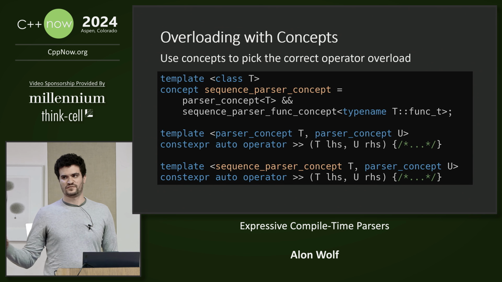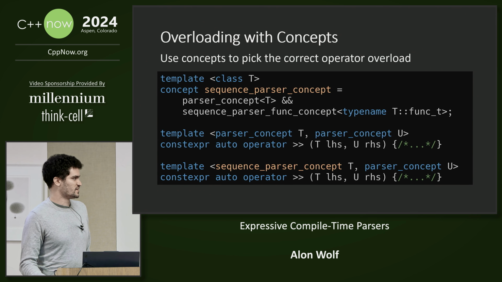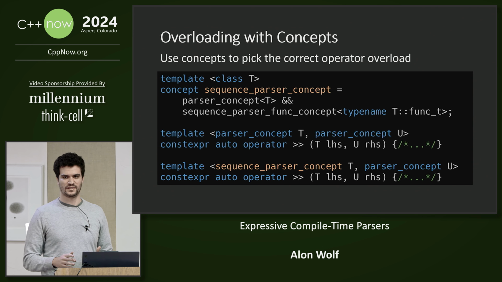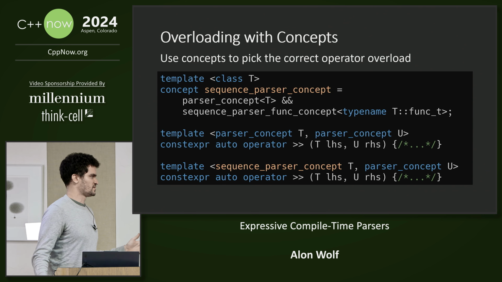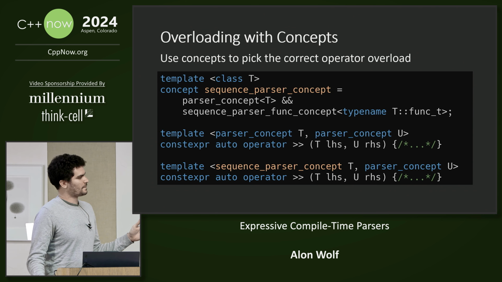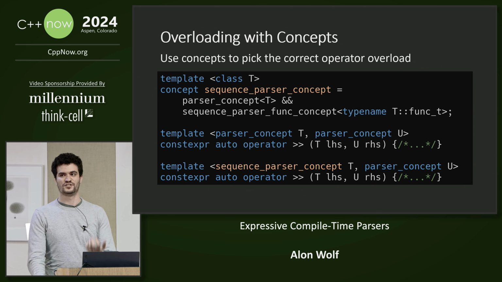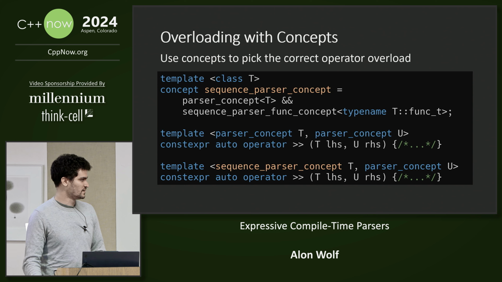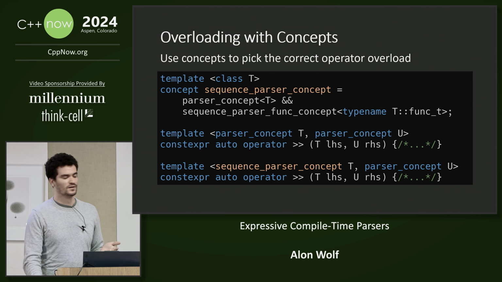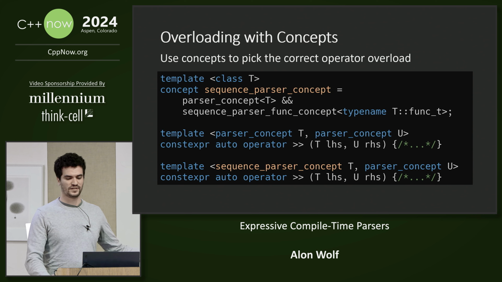We said that the bit shift right operator creates a sequence parser, but we want a different implementation depending on whether the user wants to create a new sequence from existing parsers or take a parser and append it to an existing sequence. We can do it with concepts. The sequence parser concept first checks if the type satisfies the parser concept, and then checks if it has the sequence parsing function. Because it takes the parser concept and adds another condition on top of it, it is more specialized, and therefore, when we call the bit shift right operator, it will reach the correct overload, and we will not get an ambiguity error.